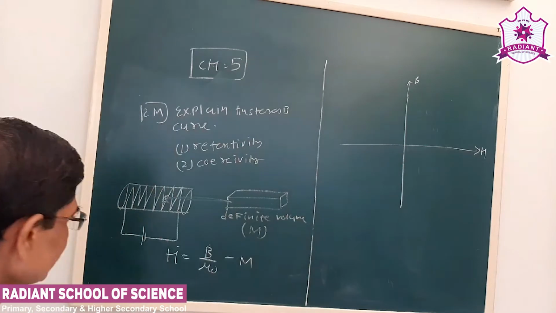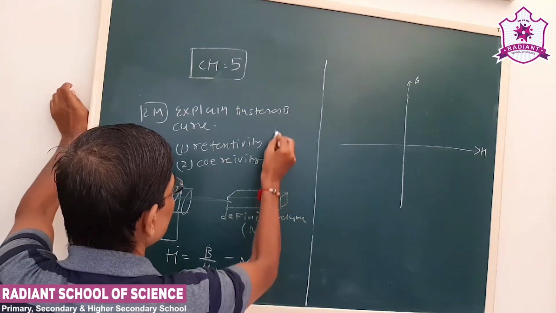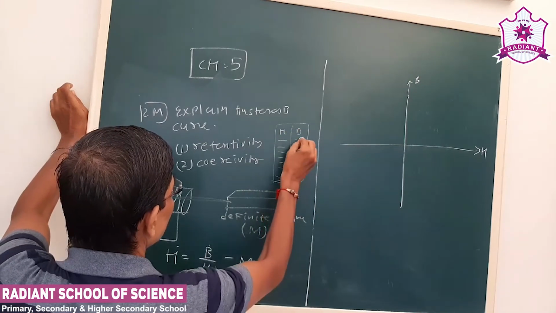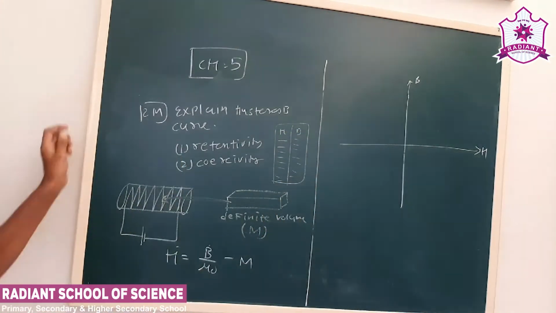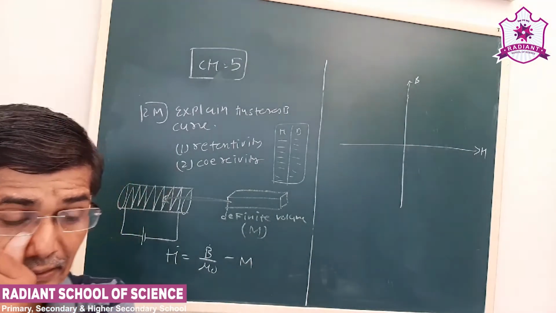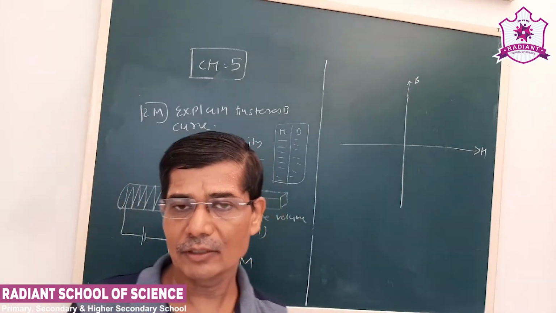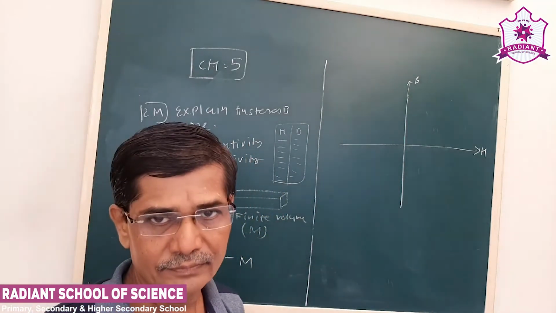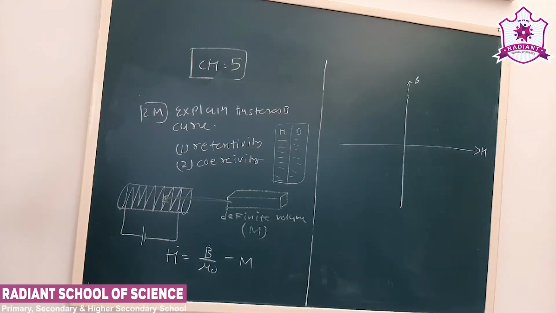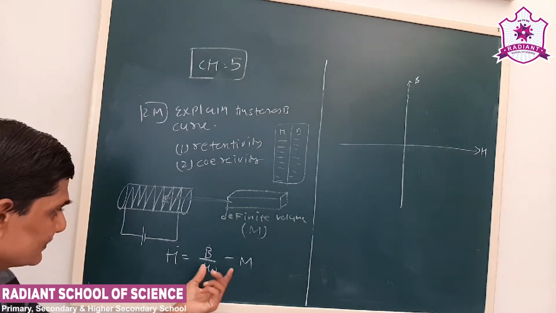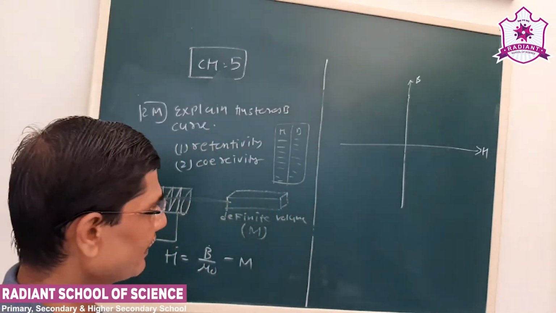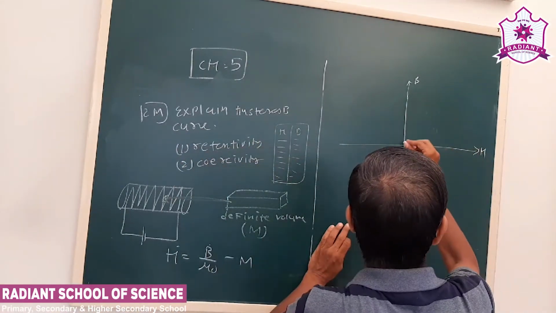Now we can prepare a table of H versus B, and the corresponding values we can easily calculate. Now see how the graph will pan out, that we have to study. The relation here is not simple or linear, it is a complex relation, because we cannot obtain a linear relation from the given equation. But the graph will be like this. Initially when H is increased, B also will increase.